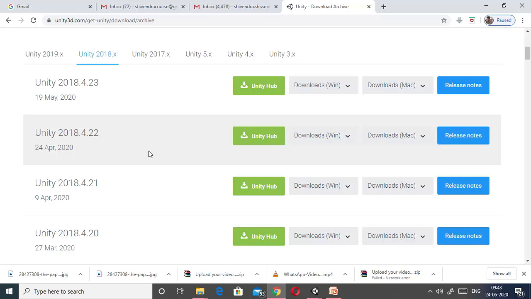Whatever you like, you can tick or untick from that installation process. Similarly, there will be another option, that is Visual Studio. At that time you have to tick the Visual Studio option, because in Unity we always write scripts in C sharp using Visual Studio. So you have to take care of this thing.